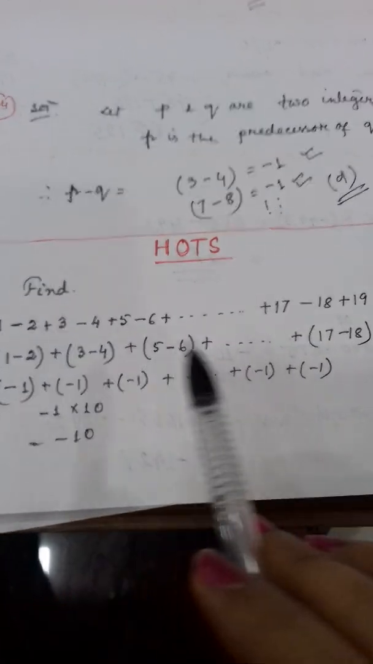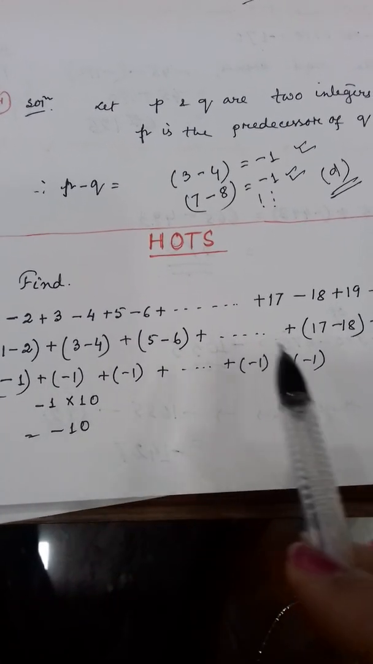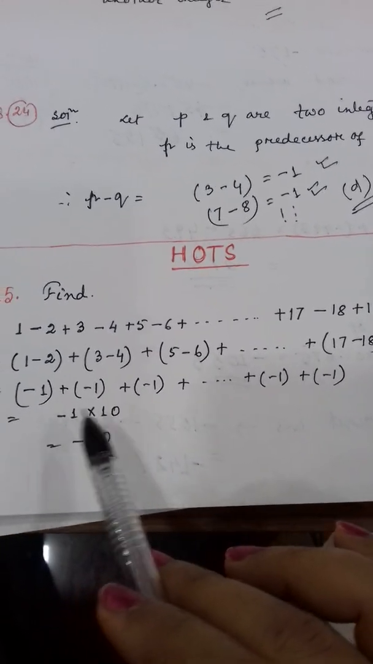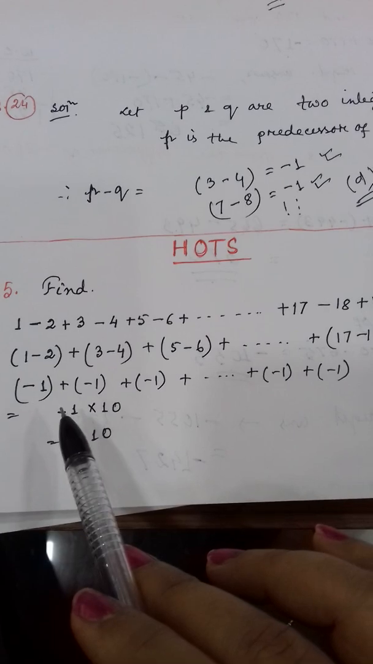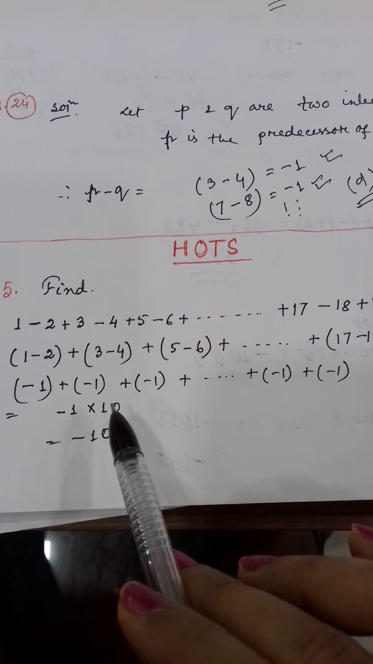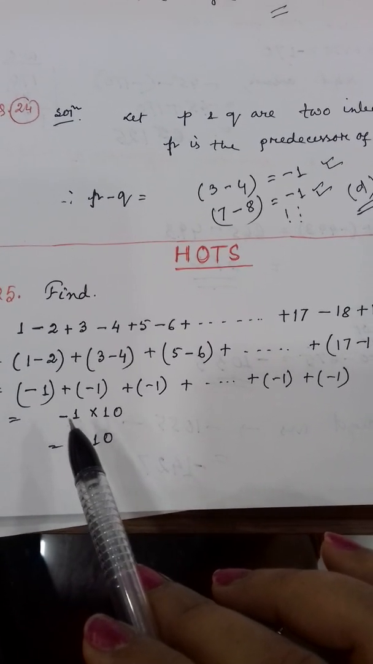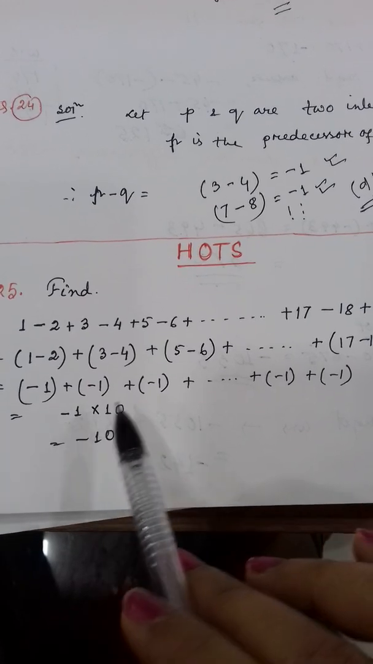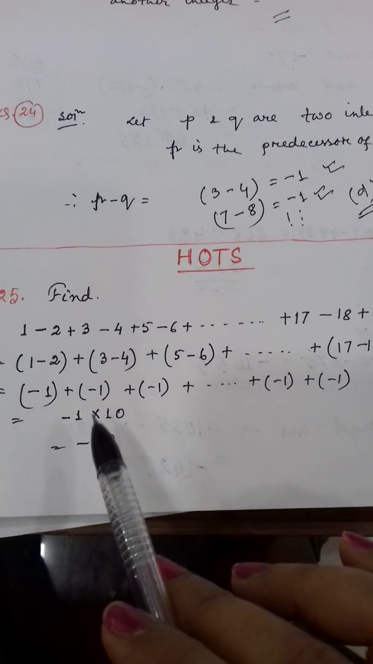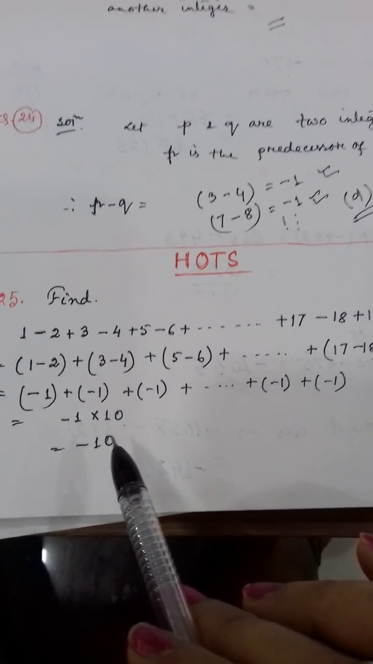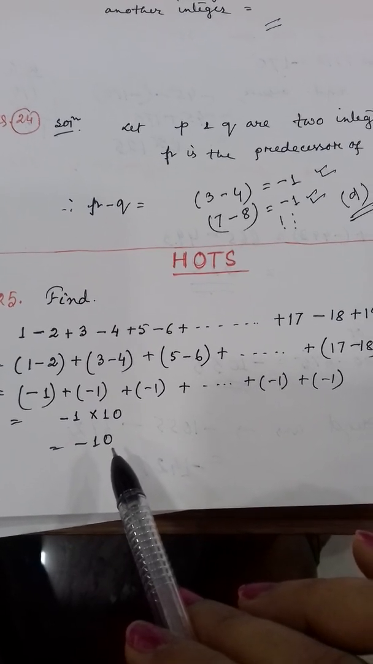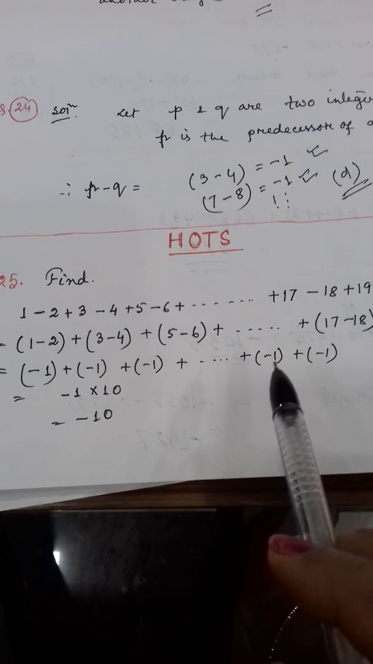So as there are total 10 pairs, that means minus 1 is there 10 times. Yes or no? So as minus 1 is there 10 times, what will be its value? Minus 1 into 10 is minus 10. Understood, students? How to find out this type of sums? It is clear to you?